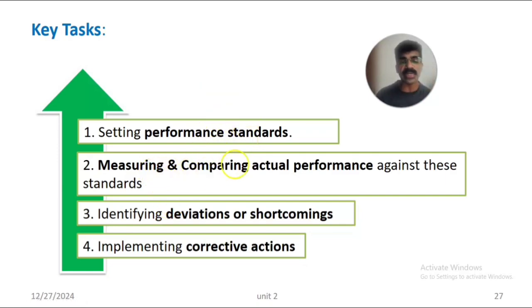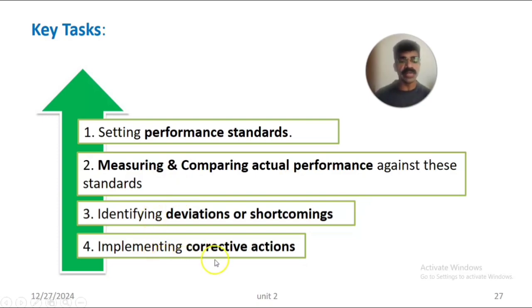Second one is measuring and comparing the actual performance of the people or employees or the workers or the organization against the set standards. So we have to measure the actual performance and compare it with the set standards. If it is necessary, we have to correct. Then the third key task is identifying the deviations or shortcomings that occur among the employees during their performance.